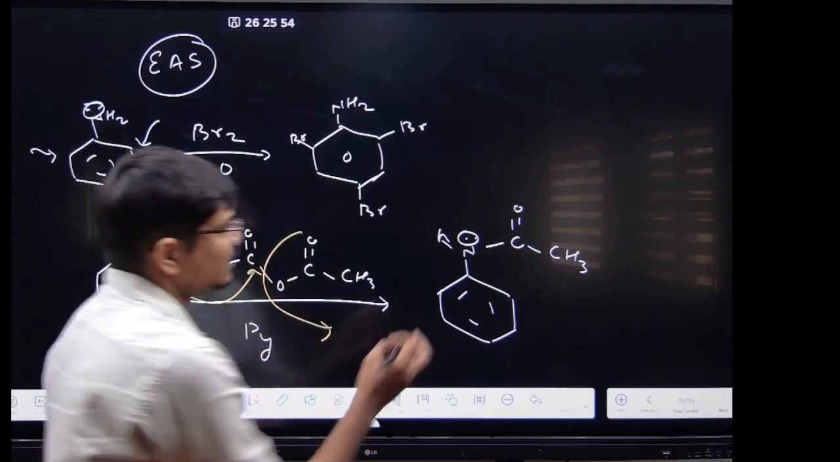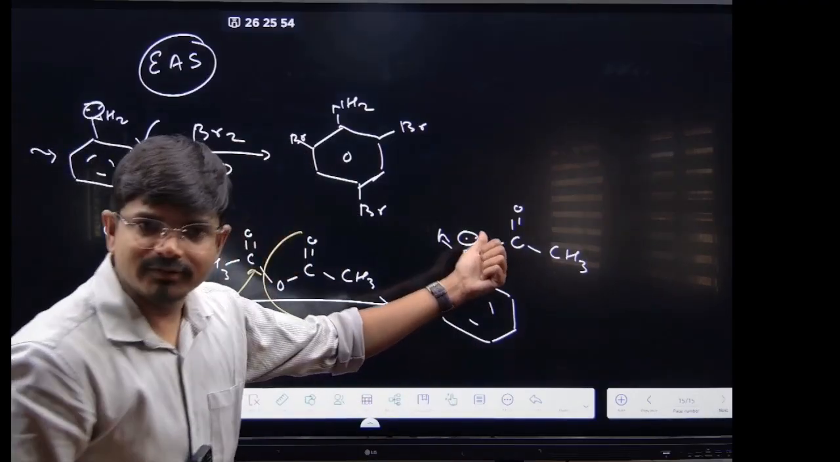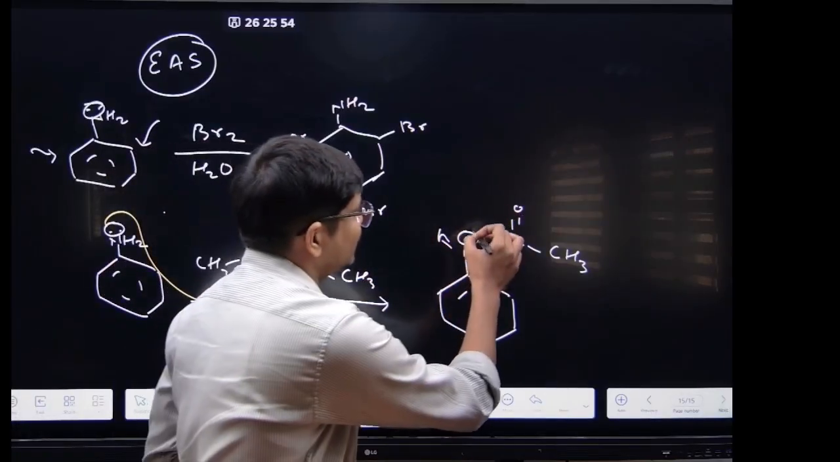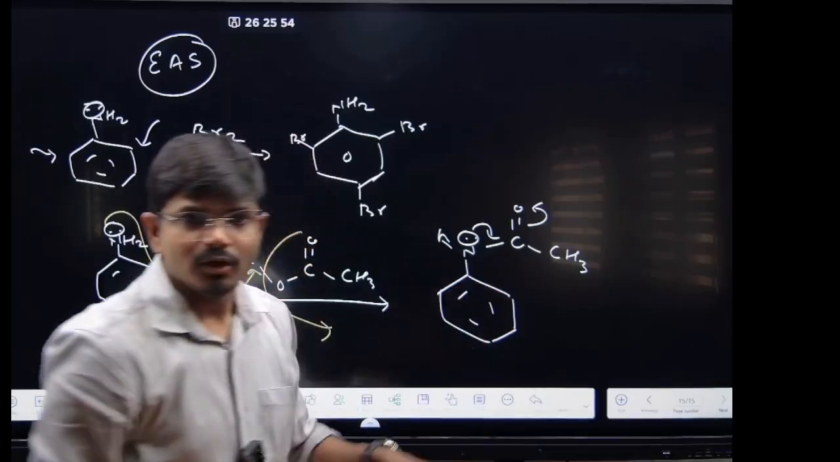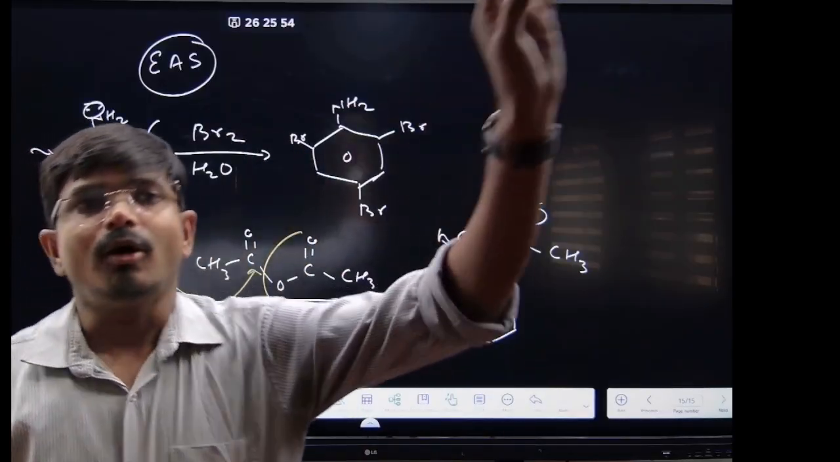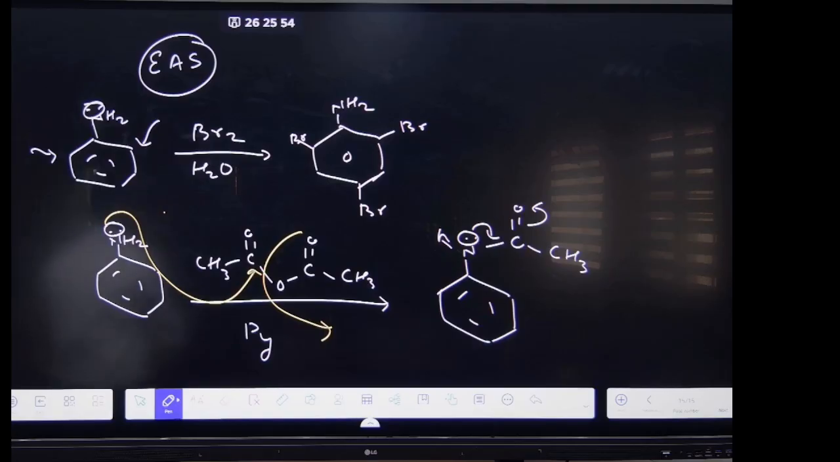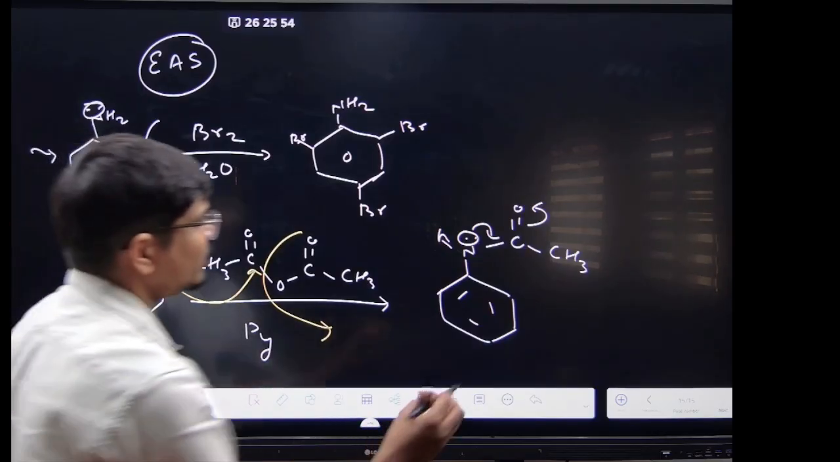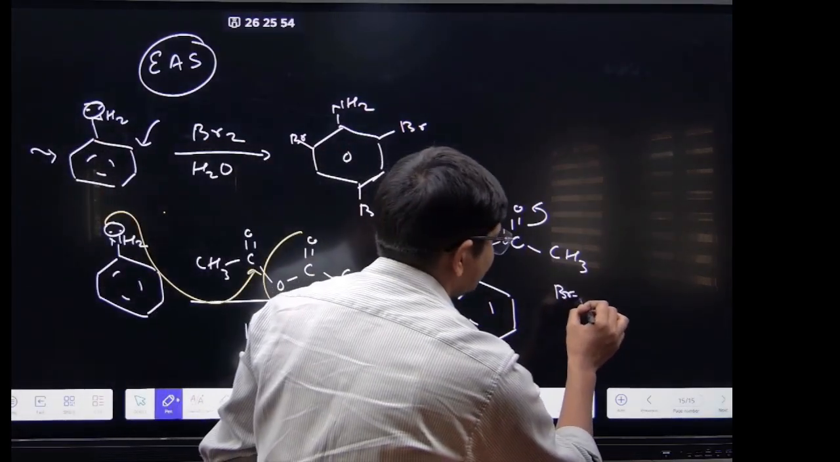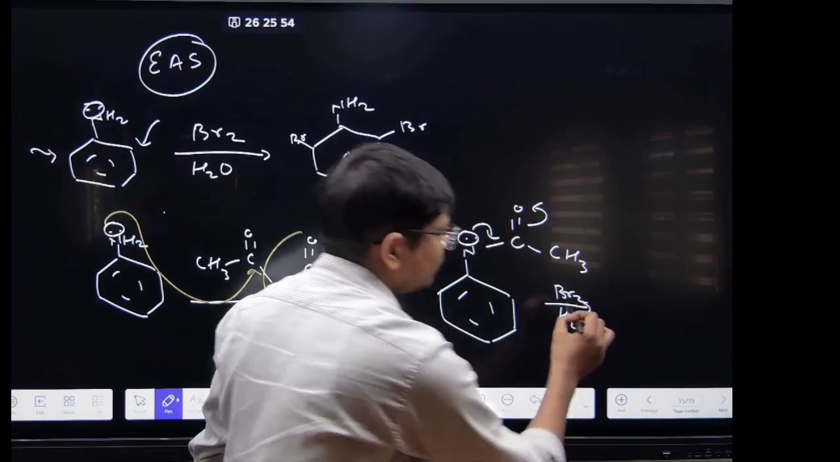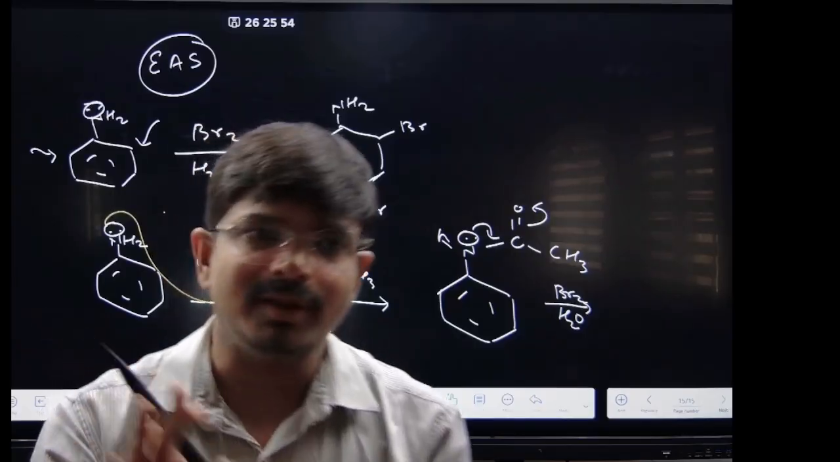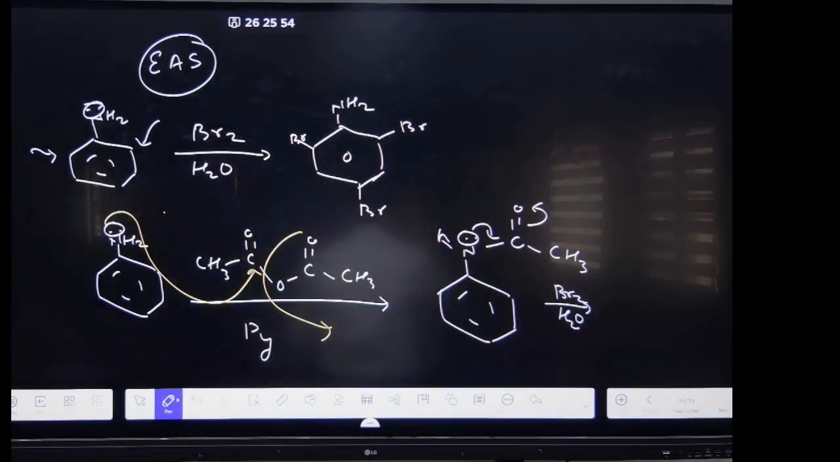Now see here, this lone pair becomes less active because it is basically delocalized here also. Now the ortho-para directing capability has been reduced, right? Ortho-para directing capability has been reduced. So now if we are using the bromine water, only the monobromination will take place at ortho and the para position.